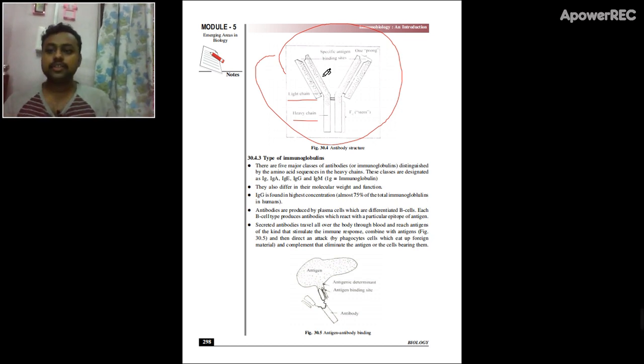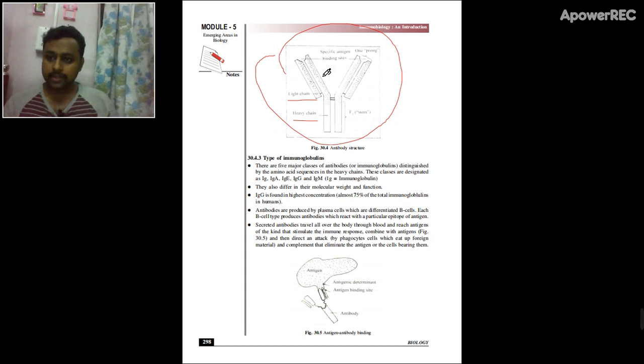Now, immunoglobulins and antibodies are actually the same thing. When we deal with the structure of antibodies, we don't say antibodies; instead, we say immunoglobulin. So don't be confused if a question asks what is immunoglobulin.